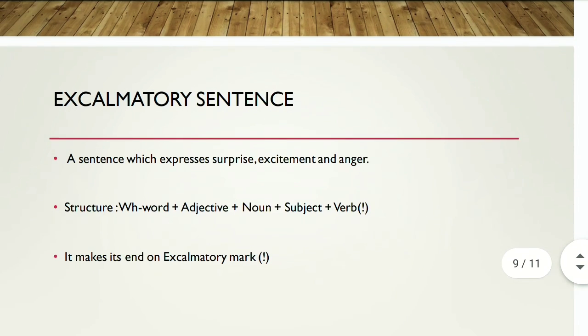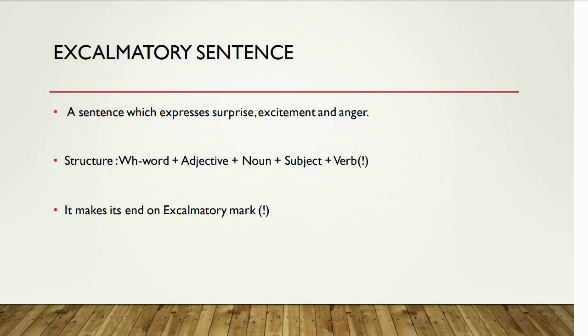Now moving forward to exclamatory sentence. What is an exclamatory sentence? A sentence which expresses sudden excitement or surprise or anger is called an exclamatory sentence. An exclamatory sentence has a structure like this: it starts with a WH family word, it adds an adjective, and then a noun, and then a subject and verb, and the most important symbol of exclamatory sentence is that it ends on an exclamation mark. So remember that exclamation mark when you have to identify an exclamatory sentence.